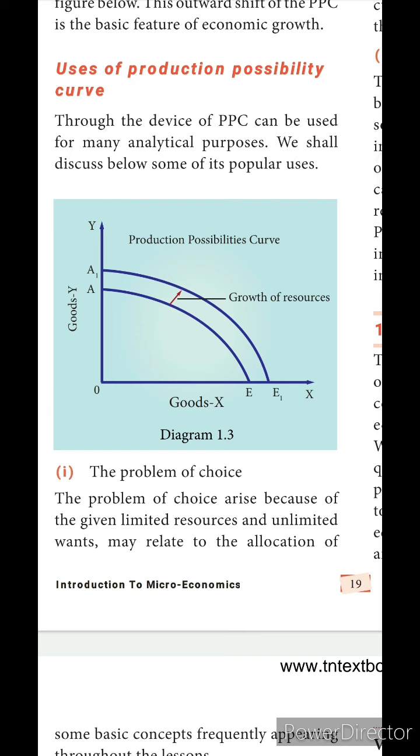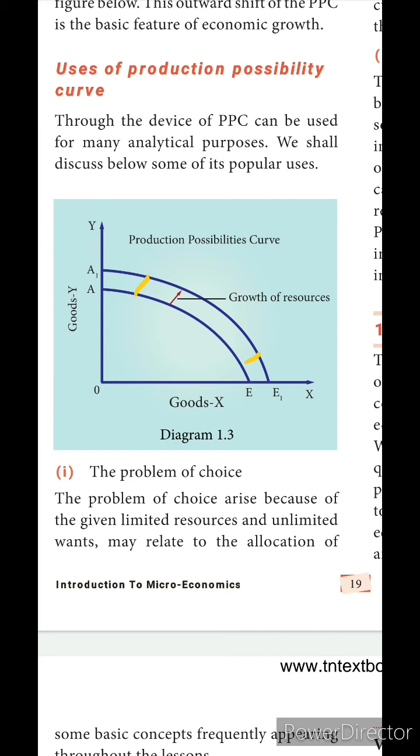In this graph they have given goods X and goods Y. You may take goods X as food, and goods Y as the number of cars. The production capacity of an economy grows over time through increase in resource supplies and improvement of technology. That means we can get higher production. From A to A1 we can give more of goods Y, as well as from E to E1 we can give more of goods X also.